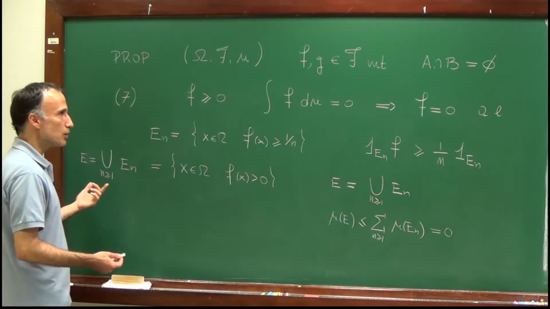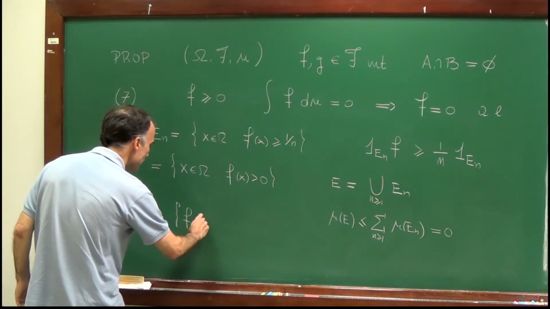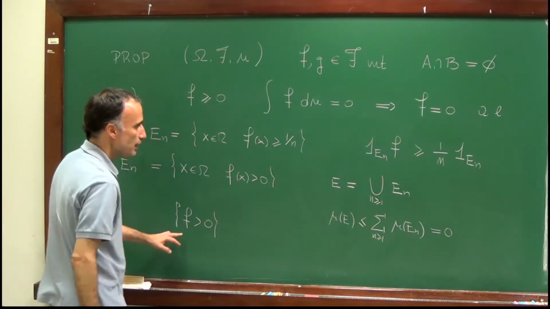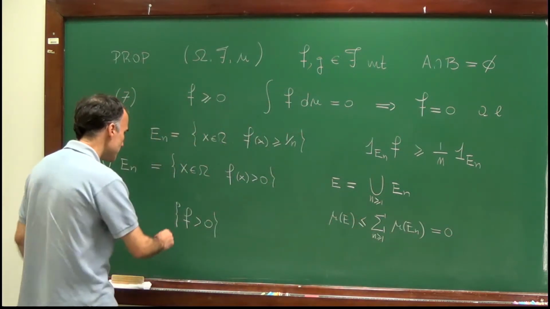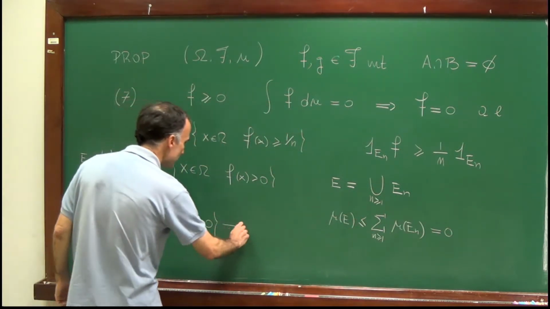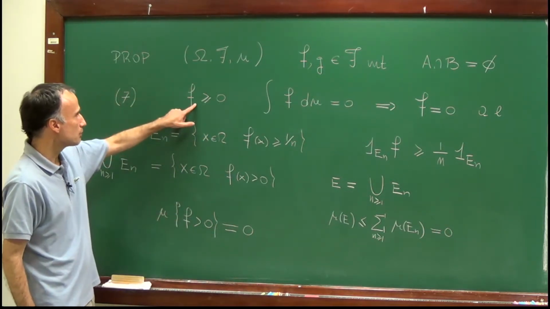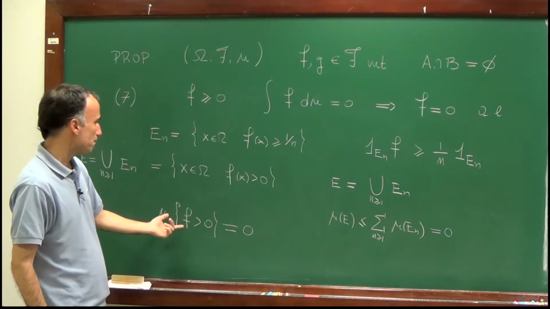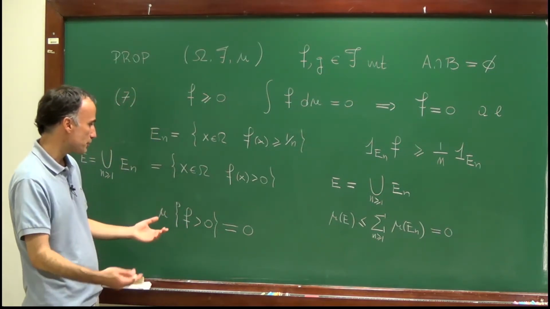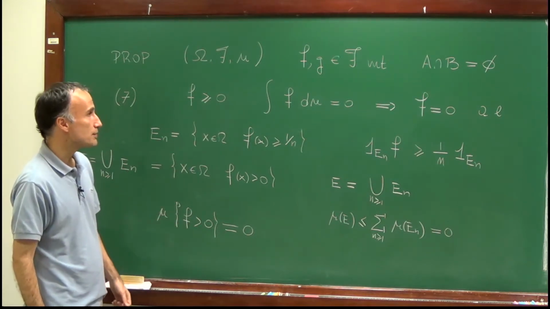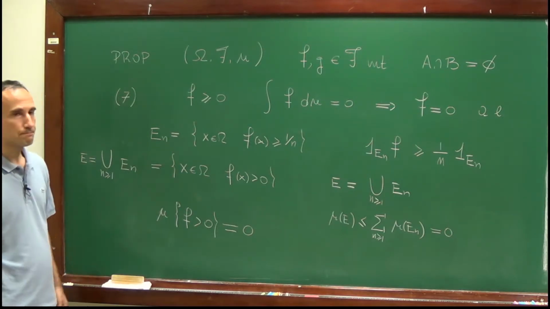We just proved that the set where f is bigger than 0 has measure equal to 0, and therefore, since f is larger or equal to 0, the complement of this set has full measure, so that f is indeed equal to 0 almost everywhere.